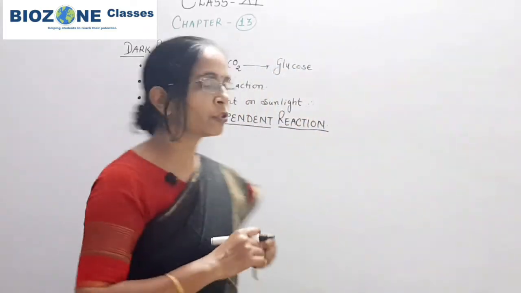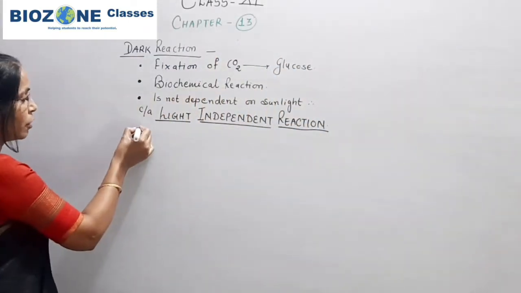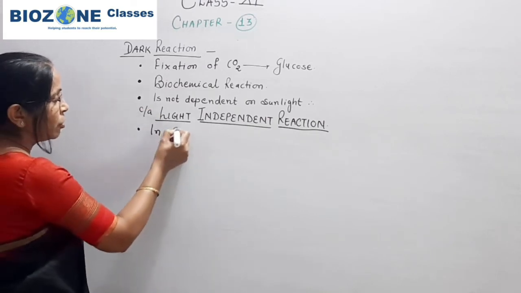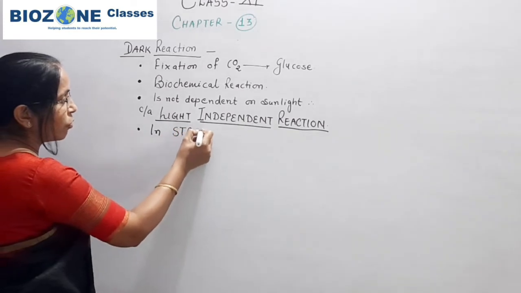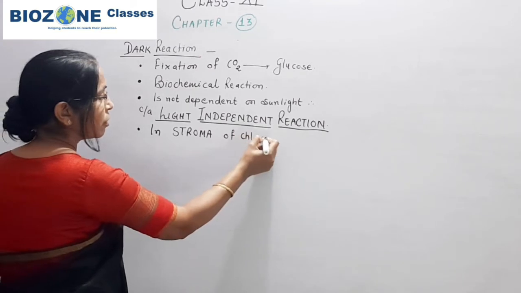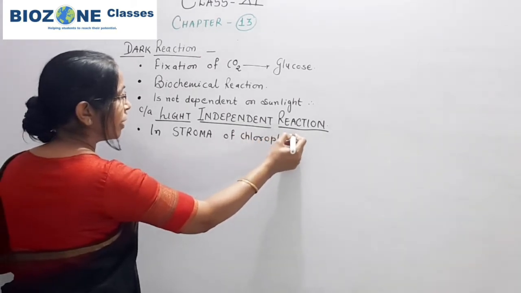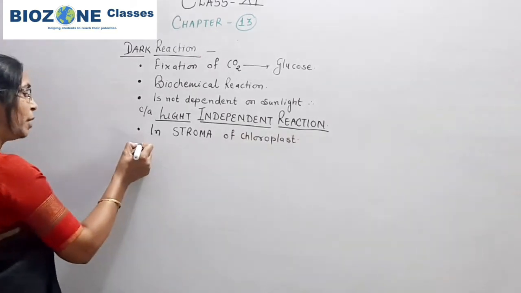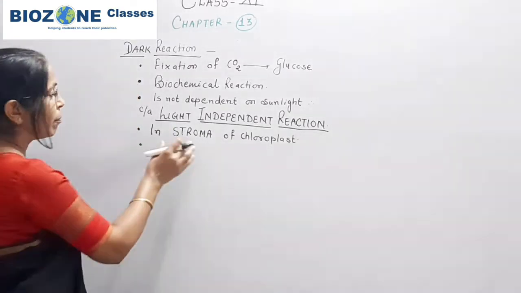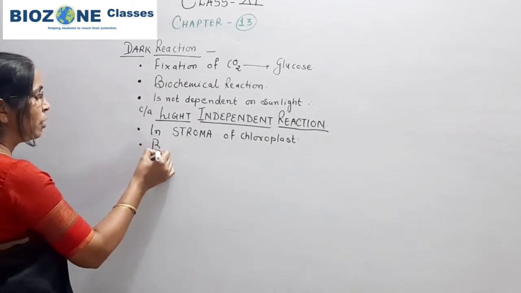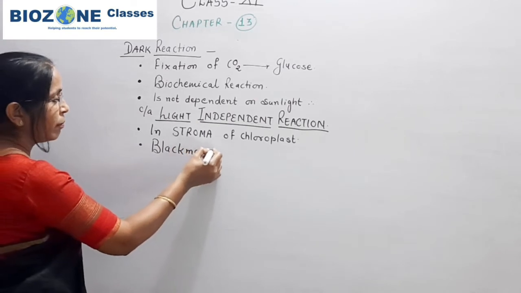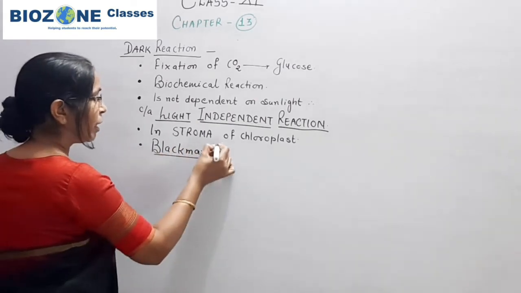Now, what is the site for dark reaction? The reaction is completed in the stroma part of the chloroplast. So in the stroma of the chloroplast, the reaction of carbon dioxide fixation takes place. The next important thing: the dark reaction was explained for the first time by the scientist Blackman.